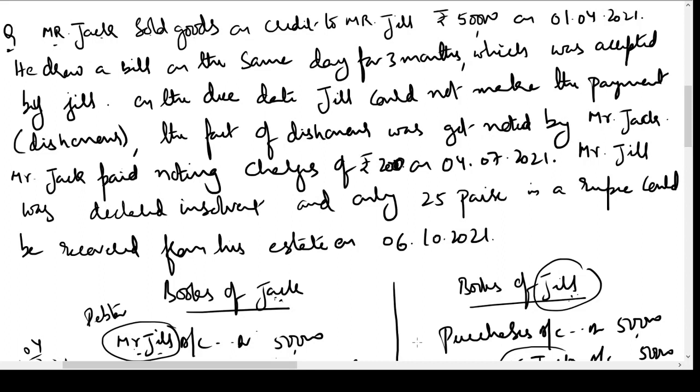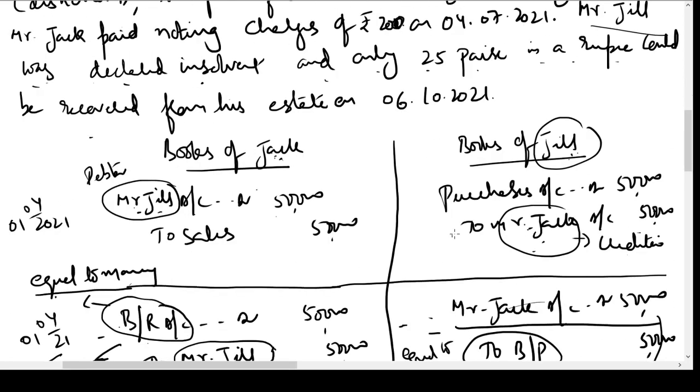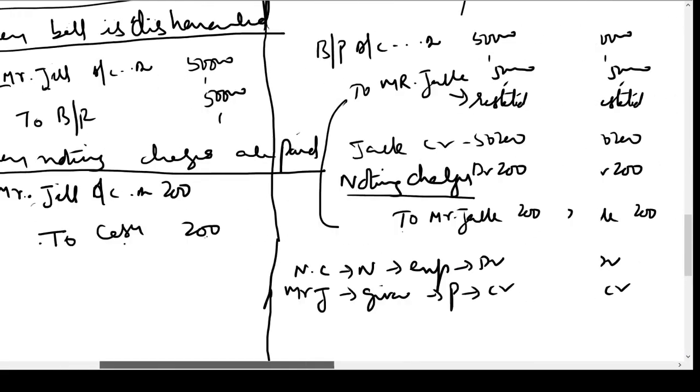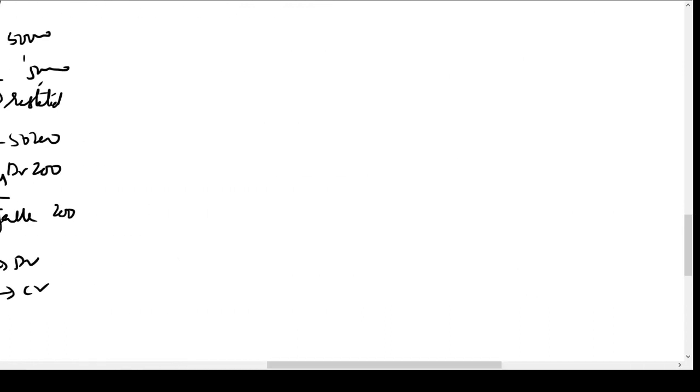Okay, now let us see what happens next. Mr. Jill was declared insolvent. Later on, Mr. Jill has submitted a petition for insolvency before a court and the court has declared him insolvent, and only 25 paise in a rupee could be recovered from his estate on 6th October 2021. Okay, so on 6th October 2021, let us see what happens now.